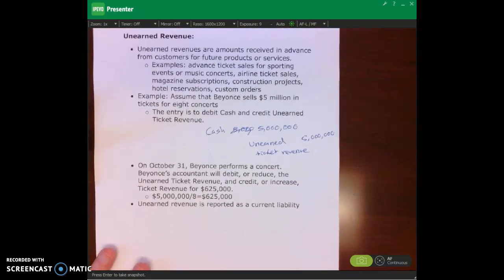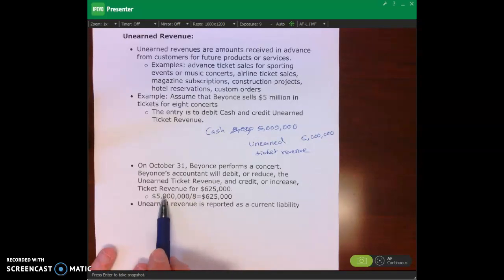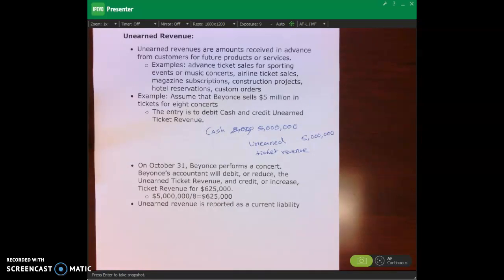Now, let's say that on October 31st, Halloween, she puts on a concert. Now, just to keep things simple, let's say that each concert has the same amount of ticket sales. All right. That may not be the case, but just for explaining the concept, we're going to say that there's 8 concerts, total of $5 million in ticket sales for all 8 concerts, which means each concert has ticket revenue of $625,000. Okay, so